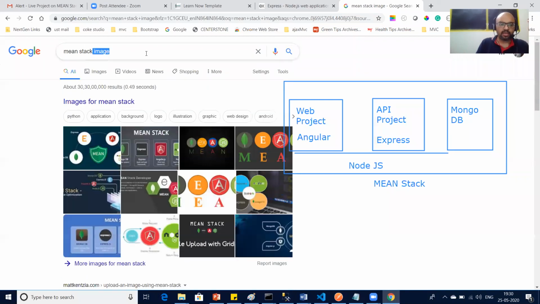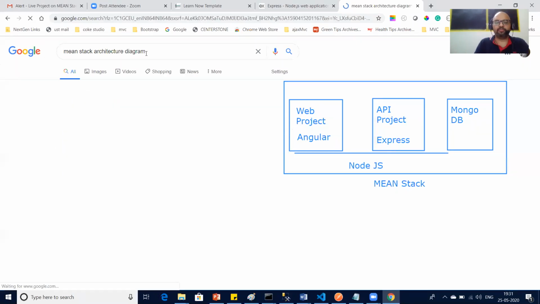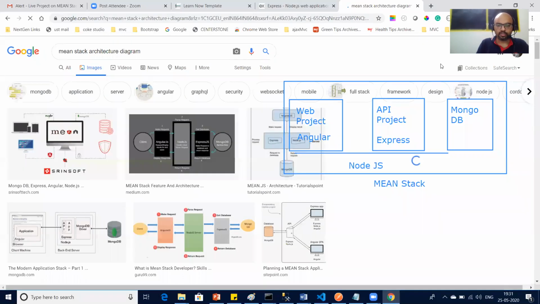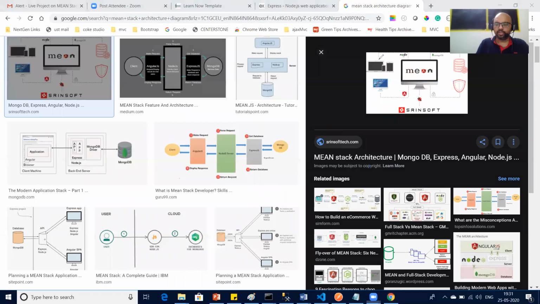MEAN stack architecture diagram. So which one should we see? Let's open all. First of all, let's clear what I have on the screen. Now we can pick any one.